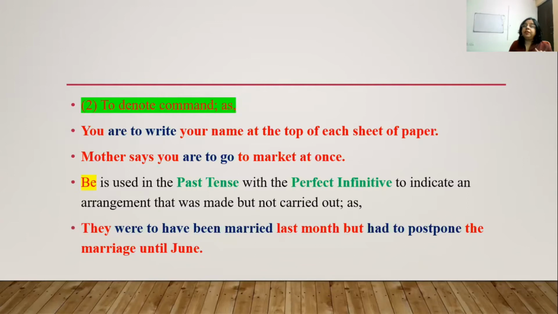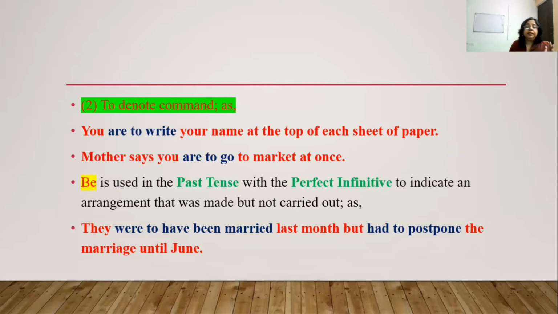Now next is to denote command, as you are to write your name at the top of each sheet of paper. So this is a command being given. Again, be verb are is used and it is followed by infinitive to write. Mother says you are to go to market at once. The same thing. Now be is used in the past tense with the perfect infinitive to indicate an arrangement that was made but not carried out.